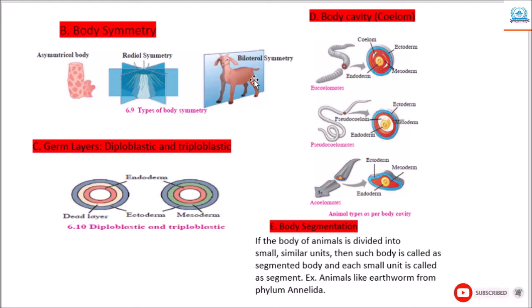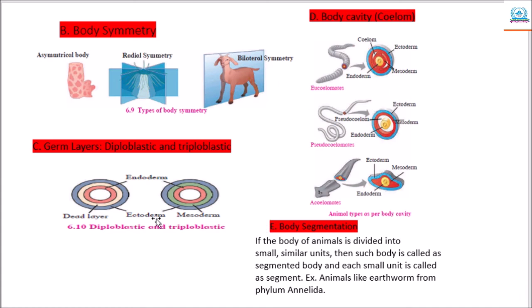Next is the bilateral symmetry. In this type of body, there is only one such imaginary axis of the body through which we can get two equal halves. For example, insects, fishes, frog, birds, human, etc.